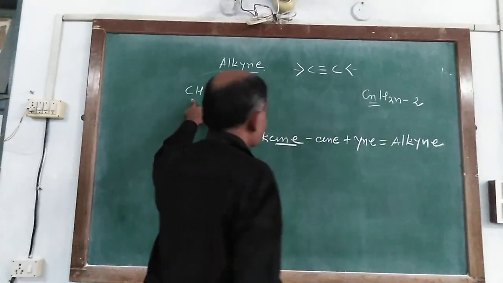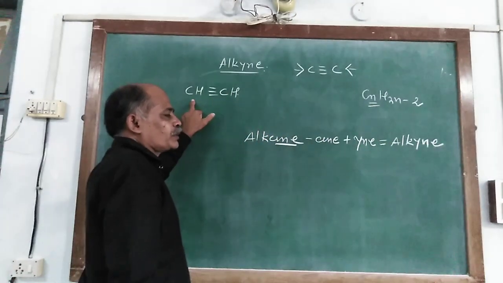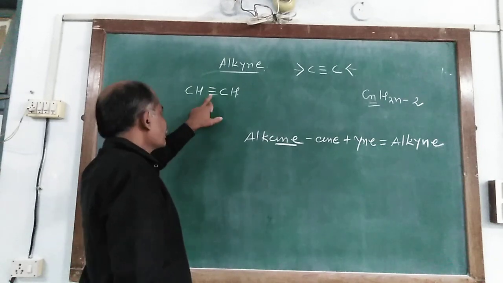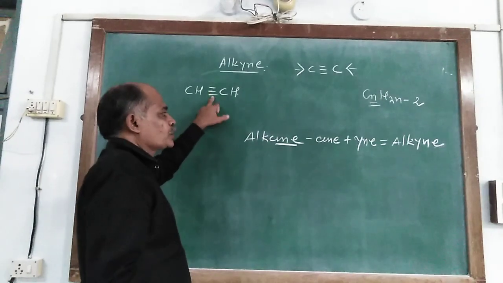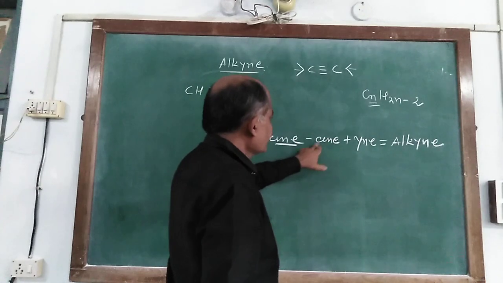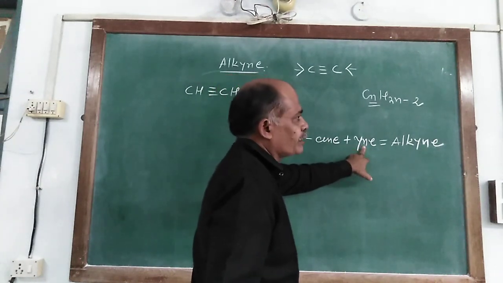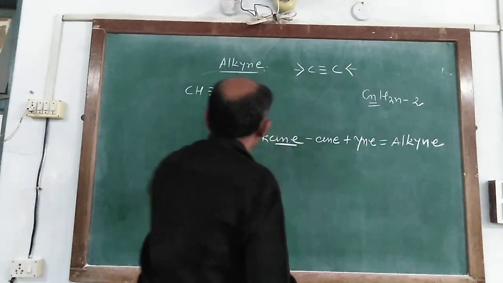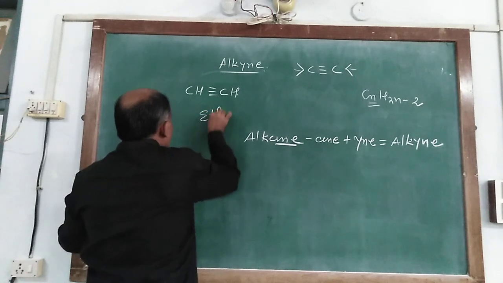Here the component consists of carbon number 2, meaning eth, and with one triple bond, from ethane the ANE is replaced by YNE, so it makes ethyne.